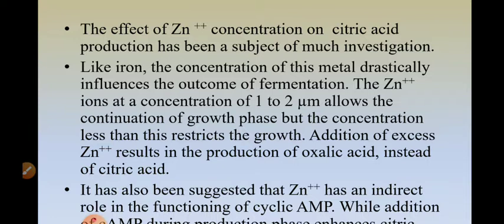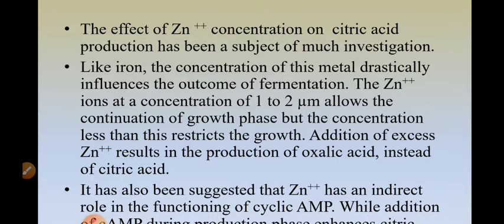Zn2+ ions at a concentration of 1 to 2 micromolar allow the continuation of growth, but a concentration less than this restricts the growth of the organism. So if you add a small concentration like 1 to 2 micromolar, it will allow the growth phase, that is, the growth and multiplication of the fungus. But if you add less than this, then growth restriction does occur.